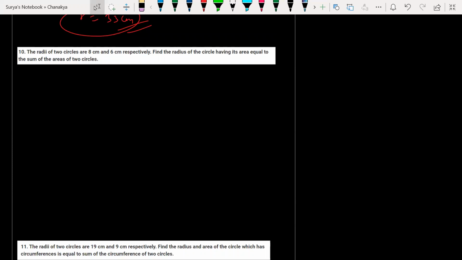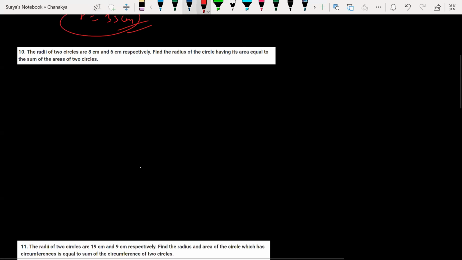Area is equal to the sum of the areas of two circles. Sir, I got the answer. What is that? Sir, 10 centimeter. How? Sir, we can take R1 is 8 centimeter, R2 is 6 centimeter. So they have given the sum of the areas of the two circles. We have to find the radius of a circle having its area equal to the sum of areas of two circles. Yes, sir. So radii 1 and radii 2 are given.